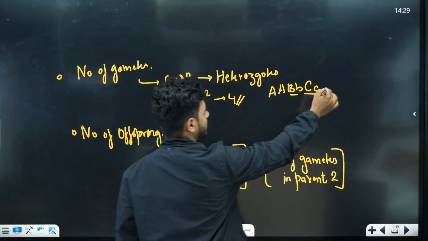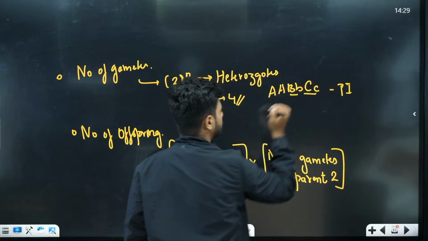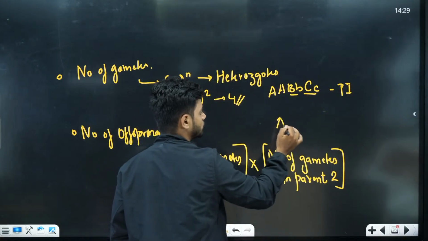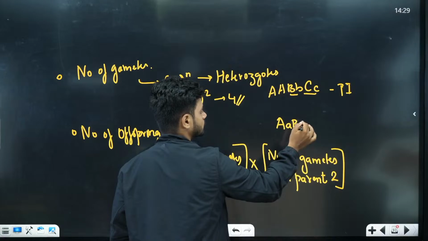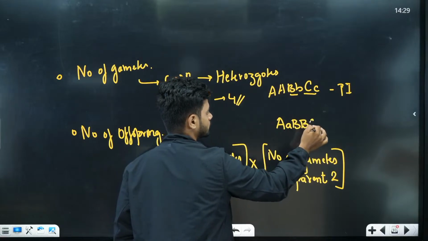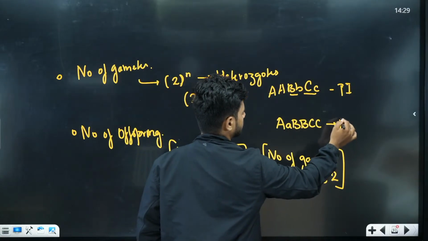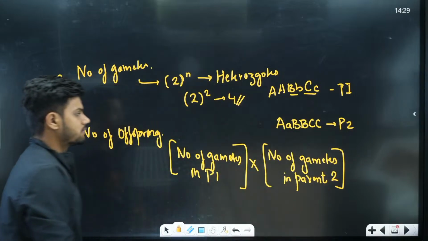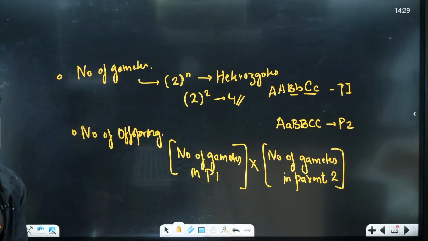Imagine this is parent 1, P1, and this is P2. Find the number of offspring now.